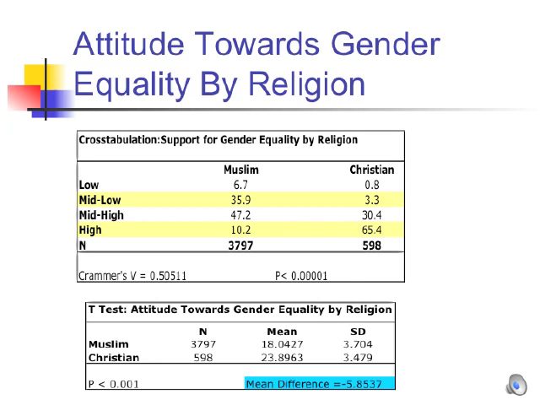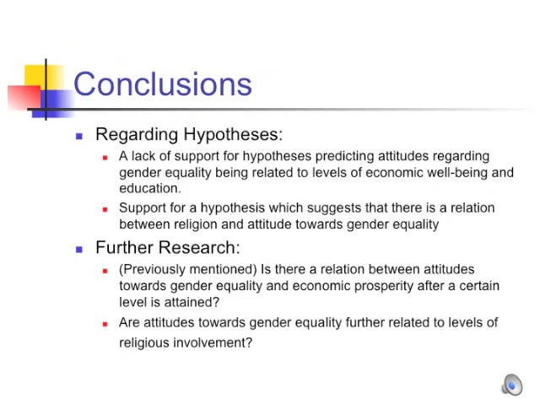The most substantial differences between those who identified themselves as Muslim and those who identified themselves as Christian are highlighted in yellow. The mean difference of my t-test indicates a substantial difference in attitudes overall between the two groups. My research has demonstrated a lack of support for those hypotheses in which I suggest that attitudes regarding gender equality are related to levels of education and economic prosperity.